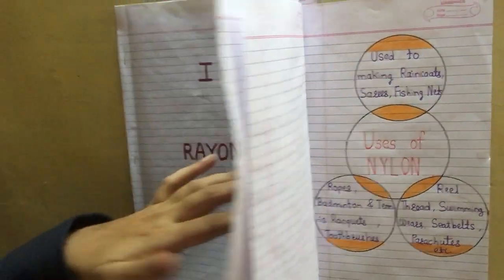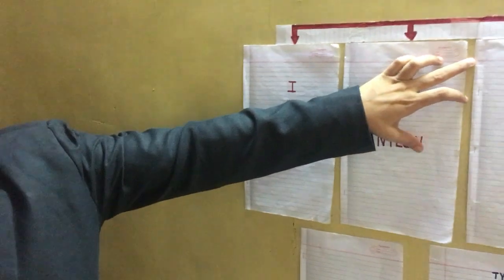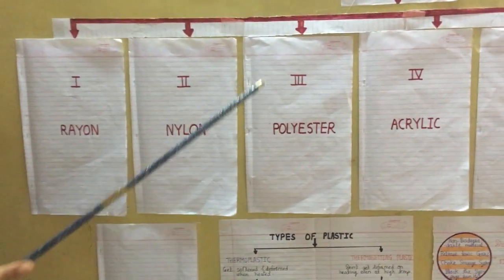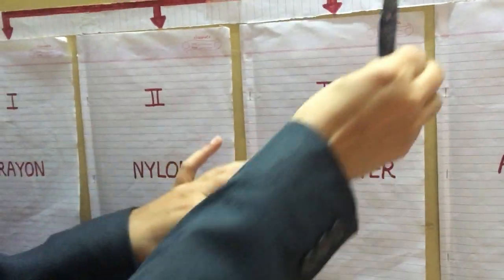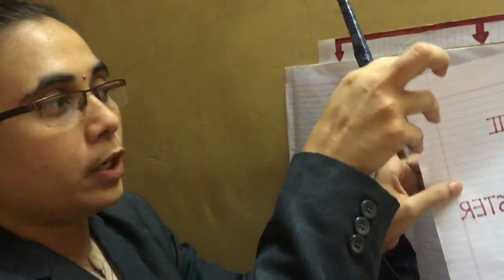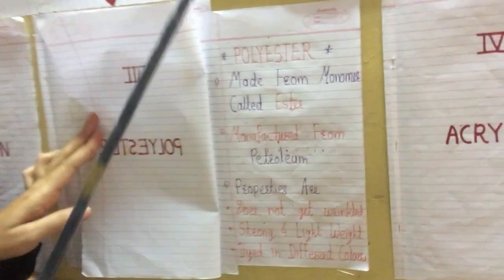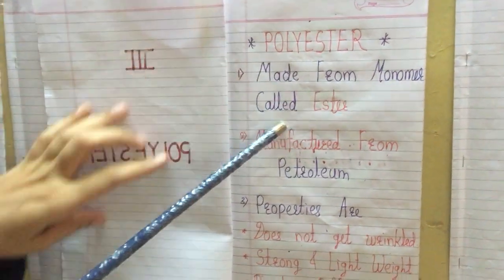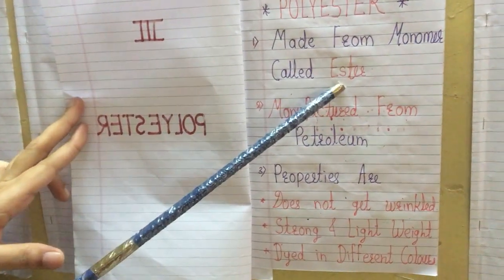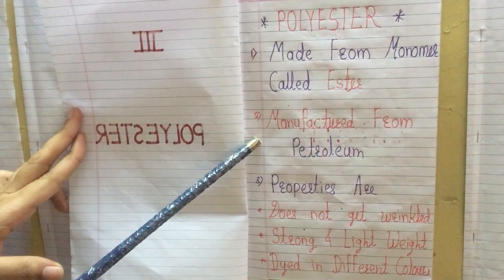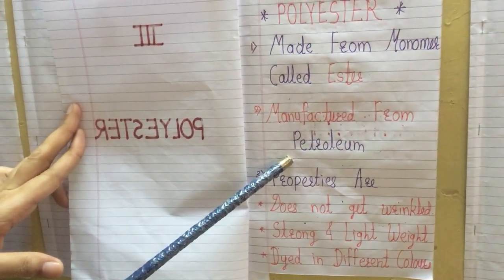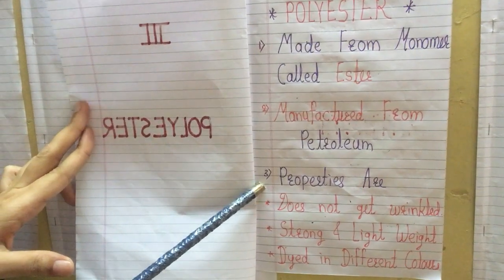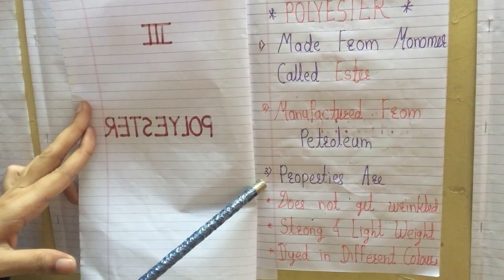Now we will move to the third type of synthetic fiber. That type is called polyester. So first, basic information about polyester. Polyester is made up of a monomer. That monomer is called ester. Second, polyester is made up of petrochemicals. And the third point is the properties of polyester.